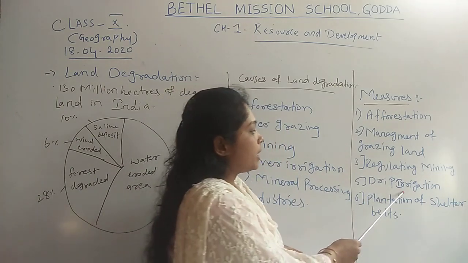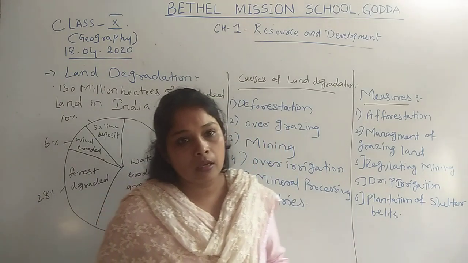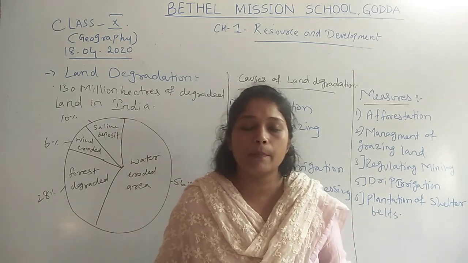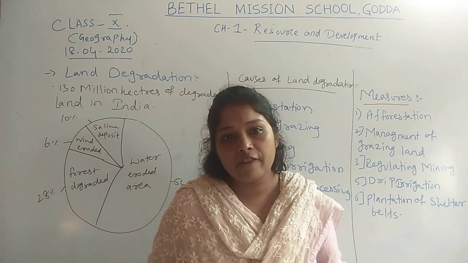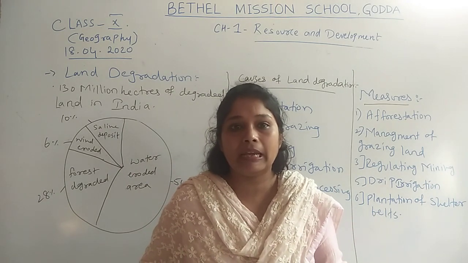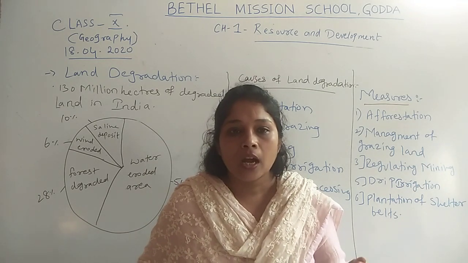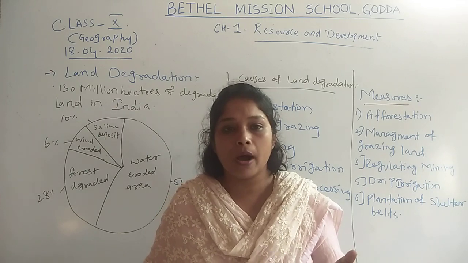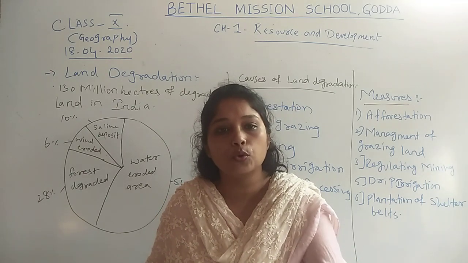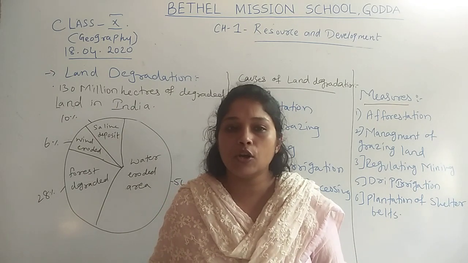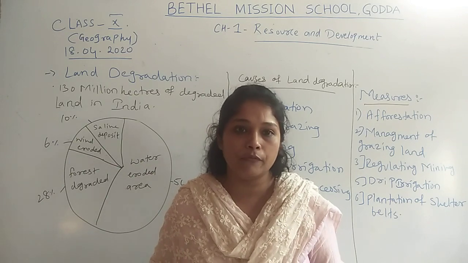Next one is drip irrigation. Drip irrigation means the government has made a plan through which farmers are getting knowledge on how to irrigate a farming area by drip irrigation. They slowly discharge the water from the pump, so that the water slowly flows to the farming areas and does not take away the fertile soil from the land.